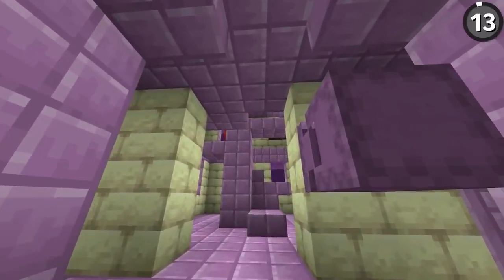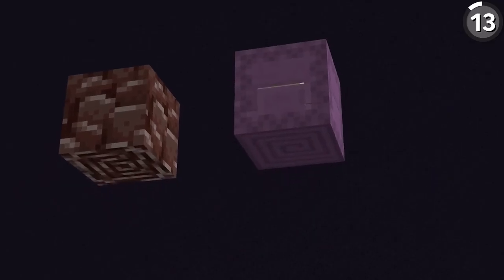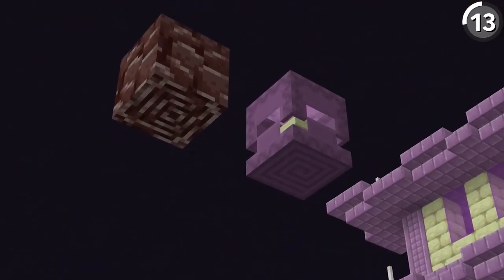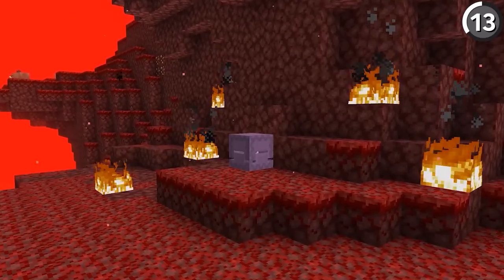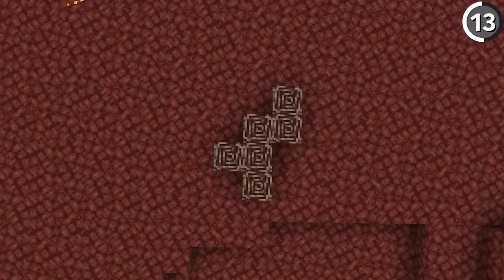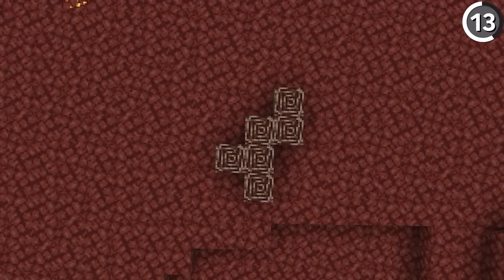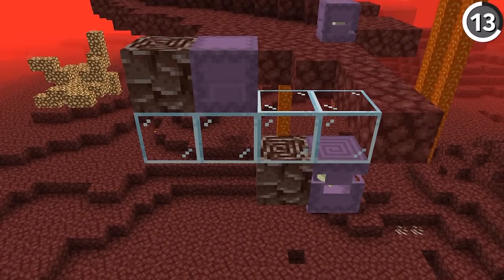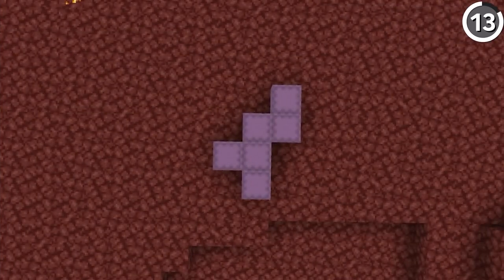Ancient debris might be related to shulkers. Now, we don't see it often, but the bottom of a shulker has a spiral, and that's the very same spiral that sits at the bottom of ancient debris, which could be a hint that at some point in time, the shulkers visited or even inhabited the nether dimension, and now their fossils sit at the bottom of the fiery depths, pressurized into Minecraft's hardest metal. It'd be easy to believe that as long as you don't look at this tweet. Get it off screen. See, it's so much easier to believe the theory when it's back on screen again.